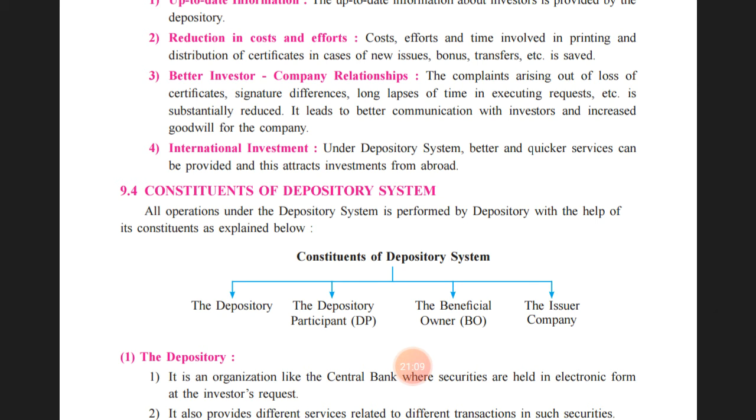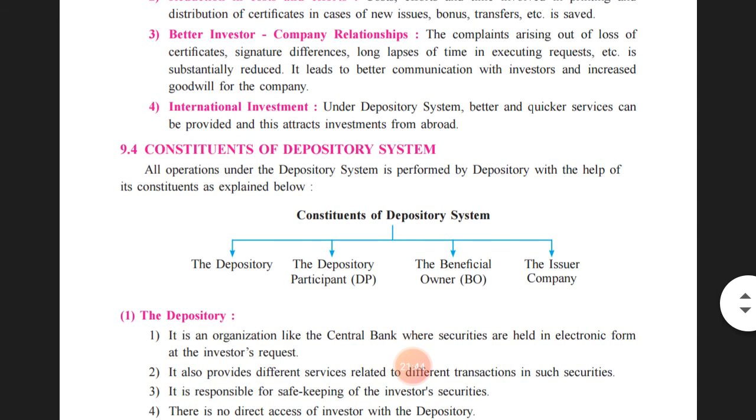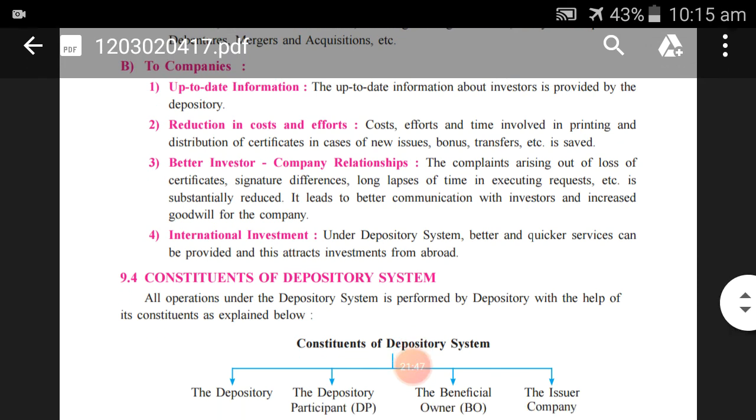Fourth one, international investor. Now in the depository system, the company is in a better position to raise funds not only from the Indian investor but also from the international investor. They can list their securities in the international stock exchange, but through the depository system and the depository participant, the international investor can invest into the shares of the company easily, and all their records could be maintained in a proper manner, and accordingly the services will be provided by the company to the investor in a proper manner. So these were the benefits of depository to the company.